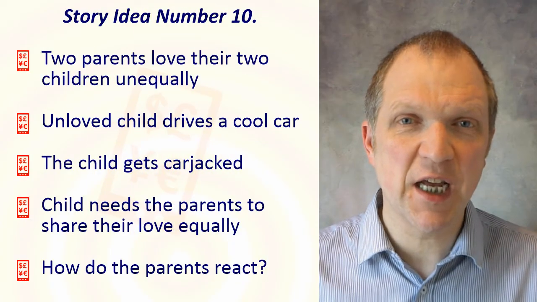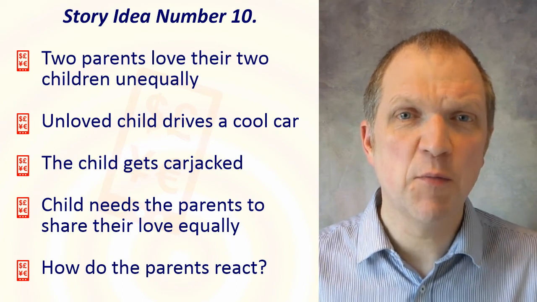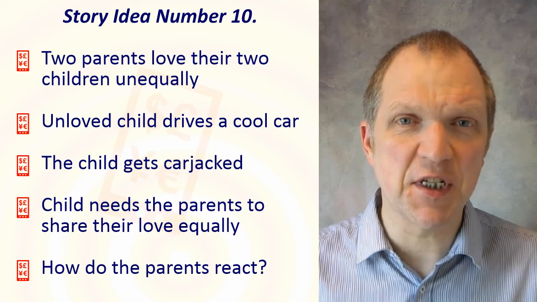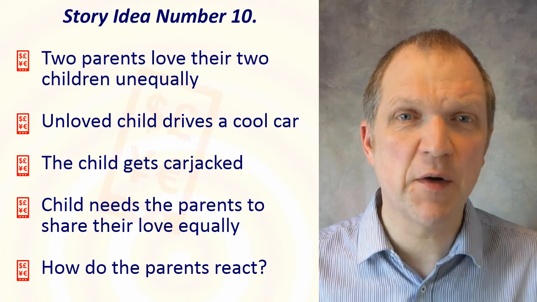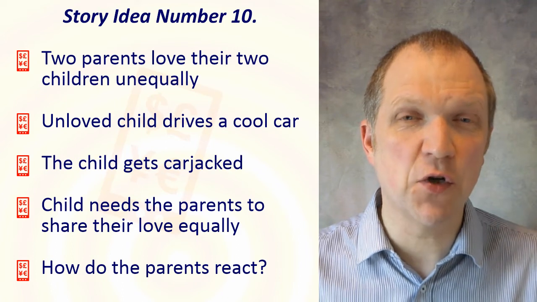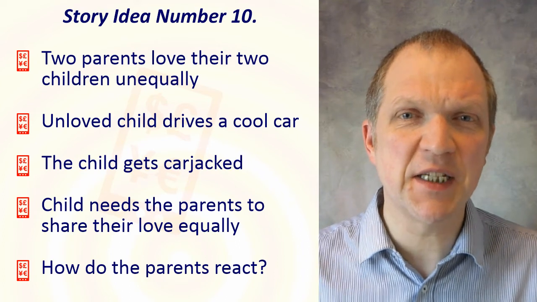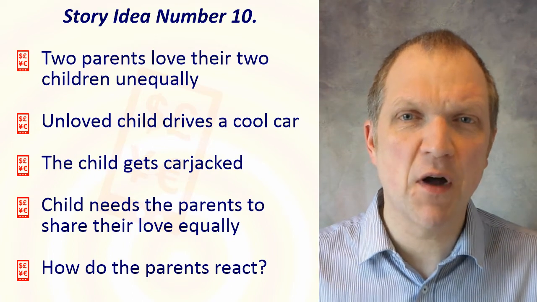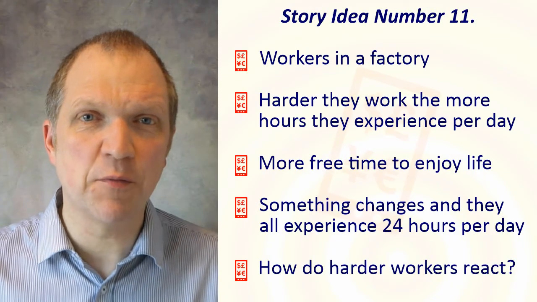Story idea number 10. Two wealthy parents with two children dote on their older child but leave the younger child to their own devices. The younger child accepts this situation because both children receive the same monthly allowance, and our hero is able to buy the best clothes and drive the coolest car. One day, however, something happens and our hero needs their parents' attention. Maybe they were carjacked. Our hero demands that the parents love their two children equally. Is our hero successful?